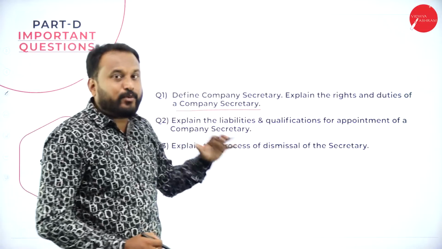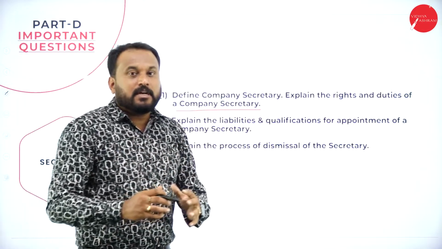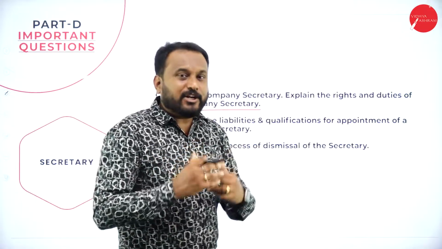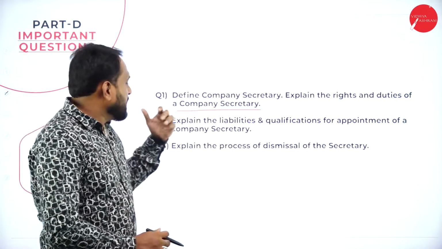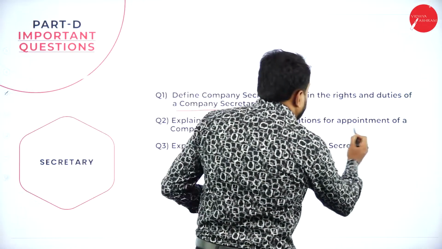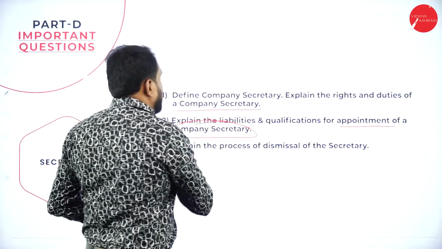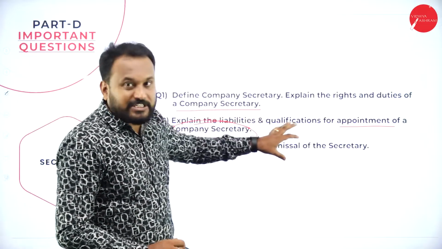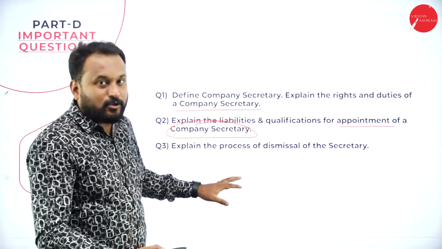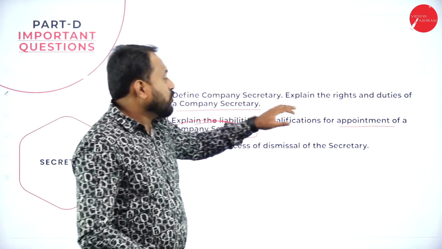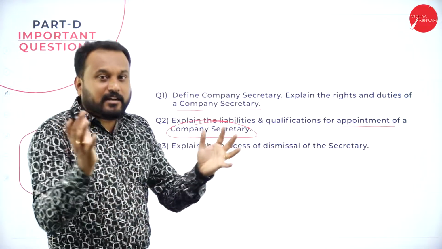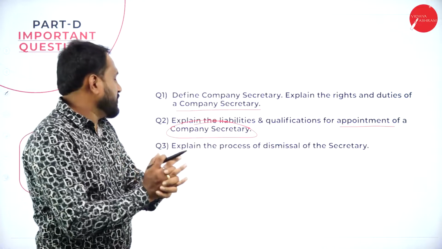It's a straight question. See, as a student, I will never leave the first 2 chapters, because it is all introduction, a basic part. Second, explain the liabilities and qualification for appointment of a company secretary. Now see, they have split the question here. One is the liabilities of a company secretary, for which you are supposed to write a note for 5 marks, and the qualification for appointment of a company secretary, which is for 10 marks. Clubbed together, it is a 15 marks question.